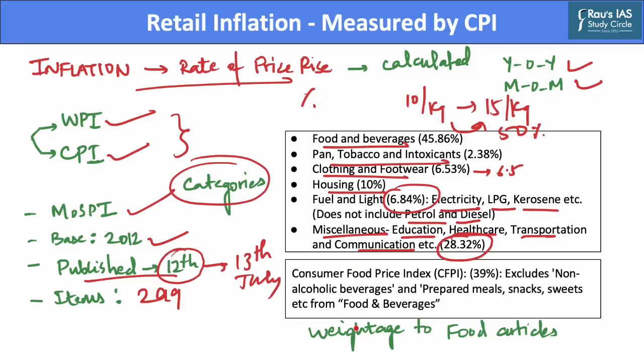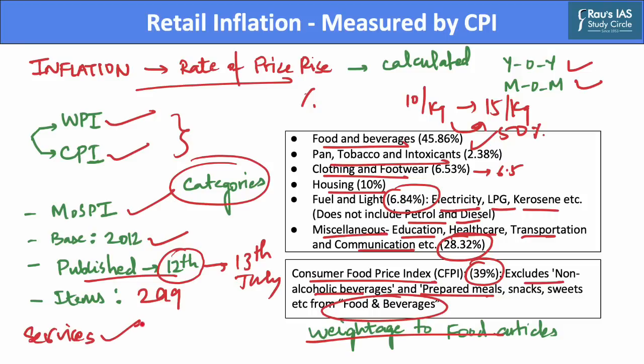Now the weightage of food articles is important, as there is a separate Consumer Food Price Index, which accounts for 39% of weightage. However, it is important to note that the Consumer Food Price Index excludes non-alcoholic beverages and prepared meals and snacks from the item of food and beverages above. As against the Wholesale Price Index, services are included in the Consumer Price Index, and indirect taxes are also included here.